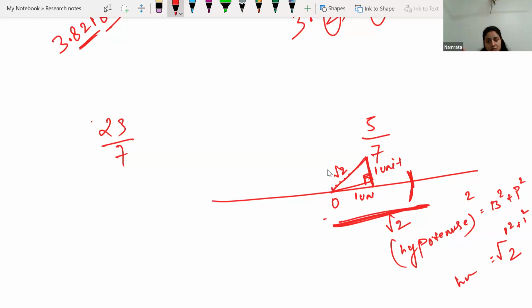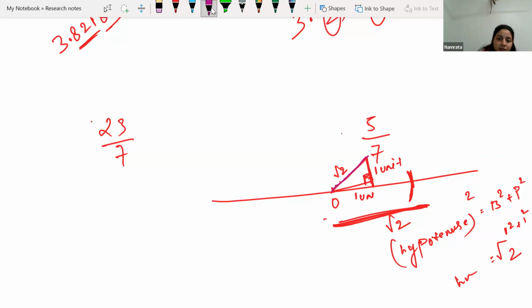That's why this is the whole process we follow for drawing the distance root 2, for representing root 2 on the number line, for representing root 3 on the number line, like that. If we have to draw root 3, then here we can say this is root 2.